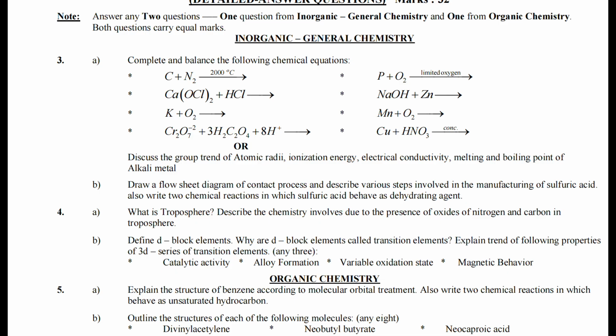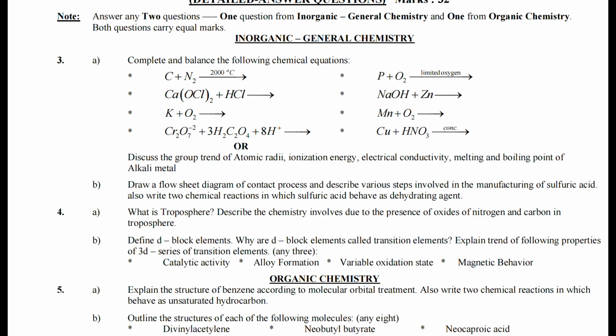So this is the complete marks distribution, or the scheme, for the board examination for second year chemistry. Section A, Section B and Section C. Section A comprises 17 multiple choice questions.